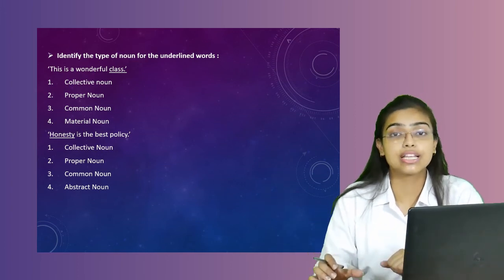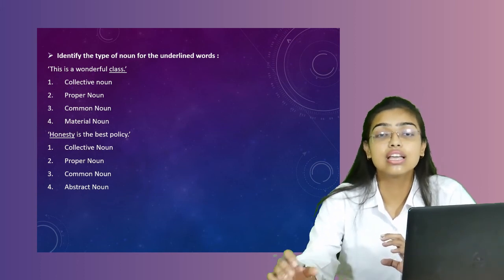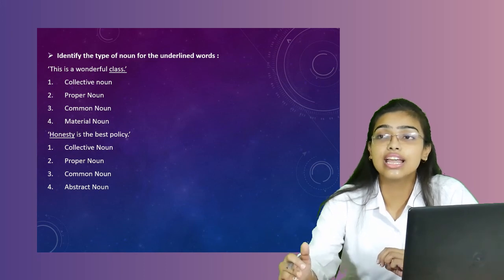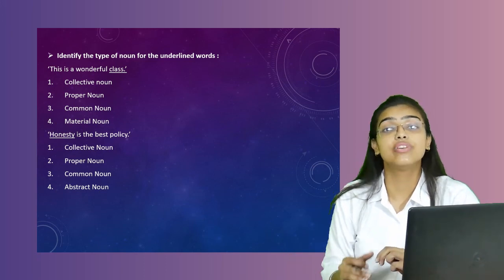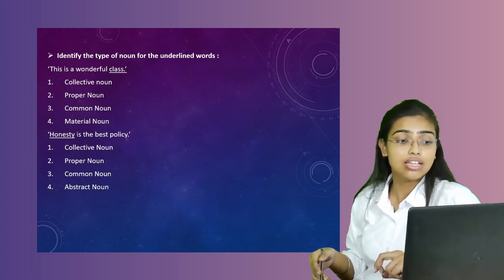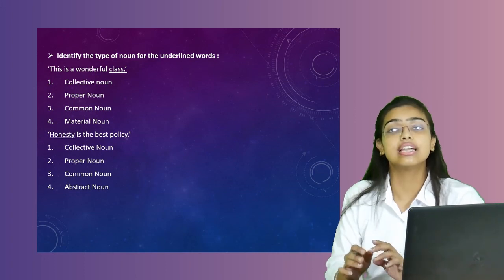Honesty is the best policy. Honesty. What is honesty? What is it indicating? It's an abstract noun, as you can see. Abstract honesty is a feeling that can be felt by us, which we cannot see or touch. Here we are getting four options for that: collective noun, proper noun, common noun and abstract noun. Obviously it is an abstract noun.